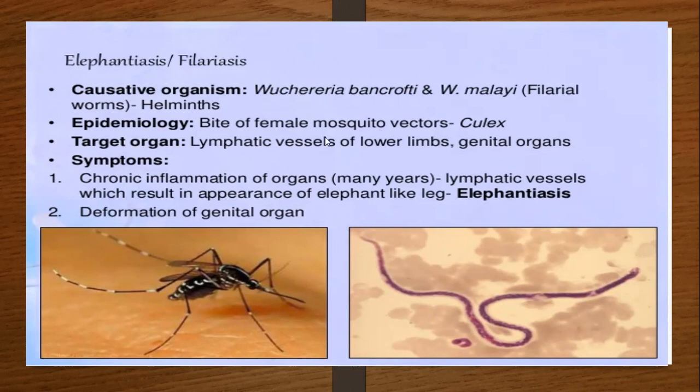So the lymphatic vessels of the lower limb, the lower area of the leg, is a special area where it is targeted.